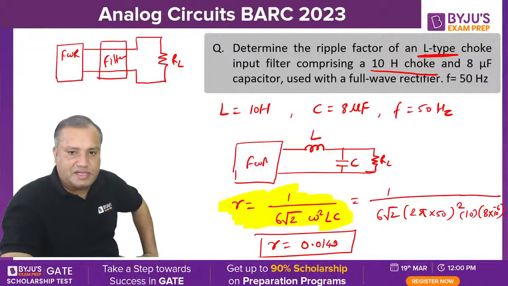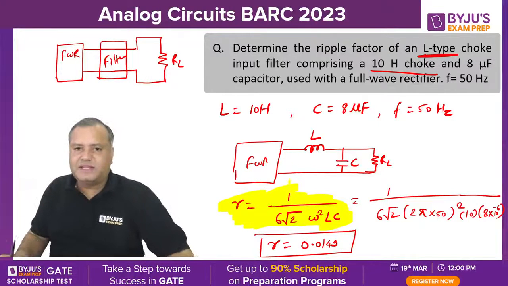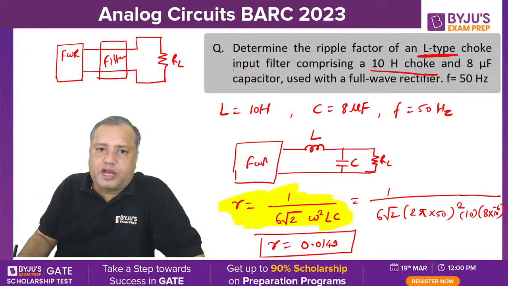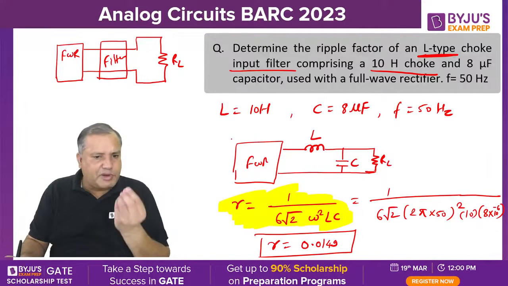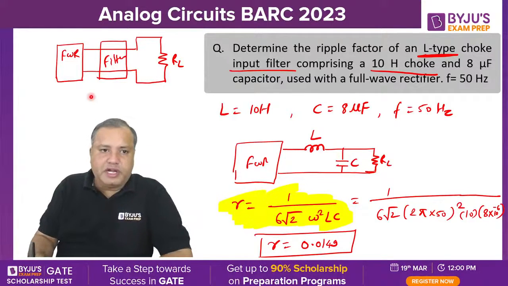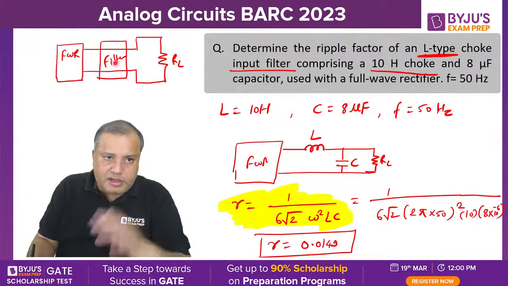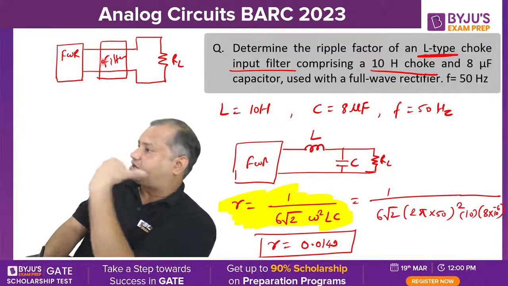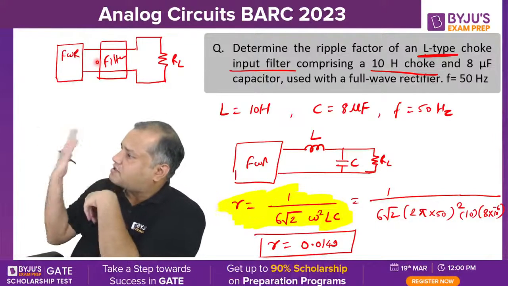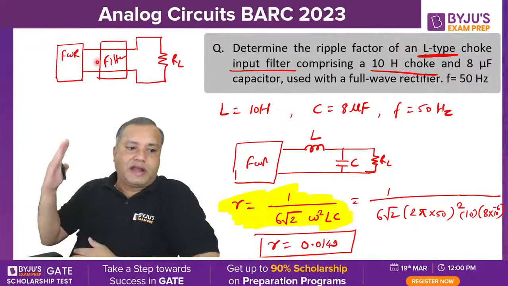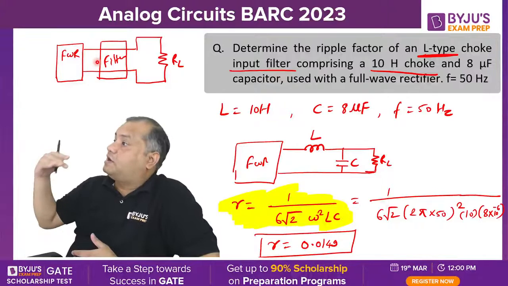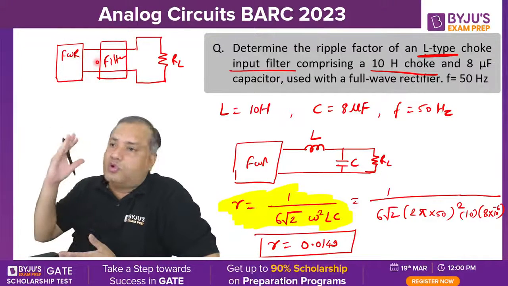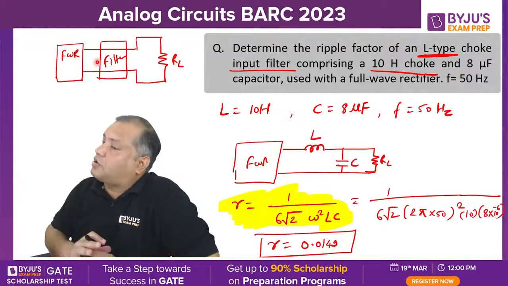Okay? Yes, sir. Sir, why this is called as choke input filter? Very simple logic. You need to observe load from rectifier side. So when you are observing load from the rectifier side, what is the first component? When you look at the load from the rectifier section, which is the first component visible in the filter section?